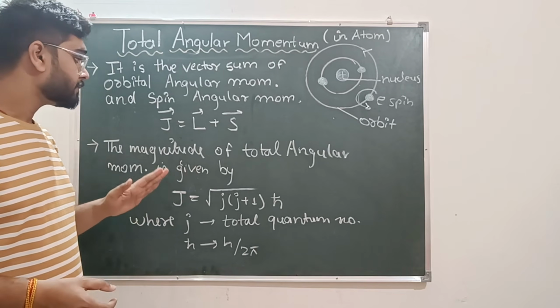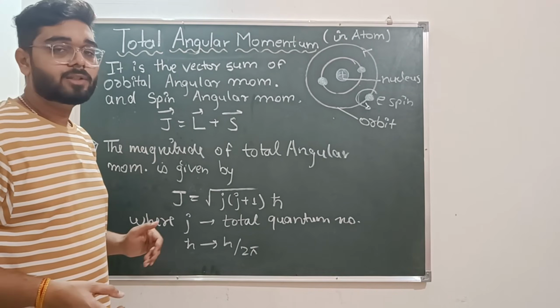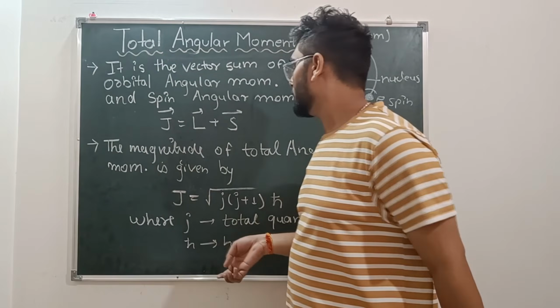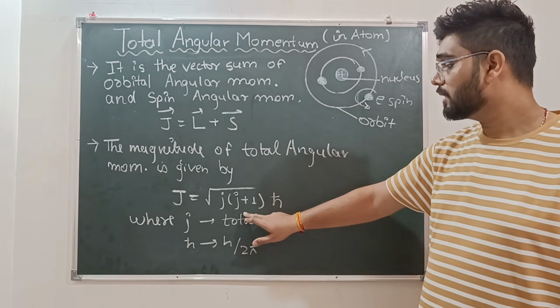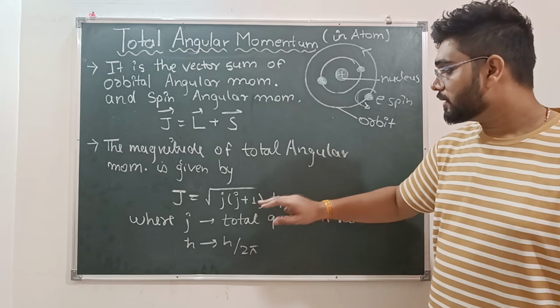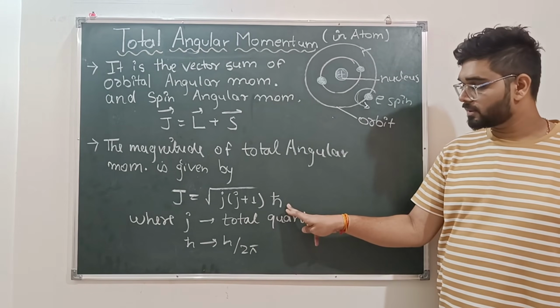Now the magnitude of the total angular momentum is given by J equals root over small j into small j plus 1, into h cut.